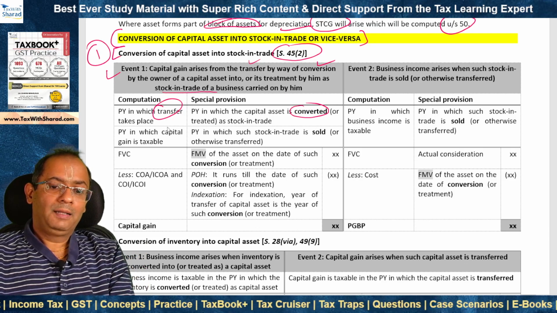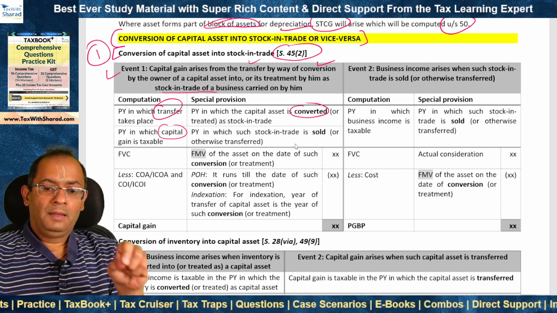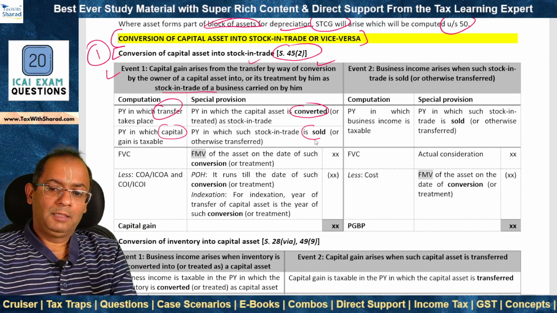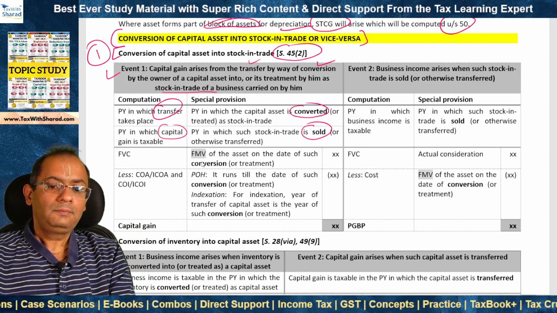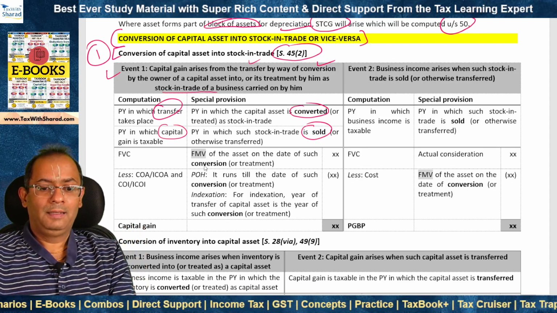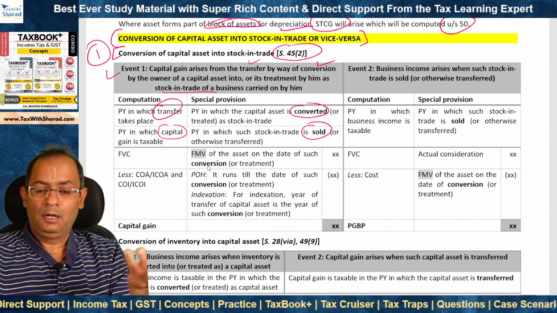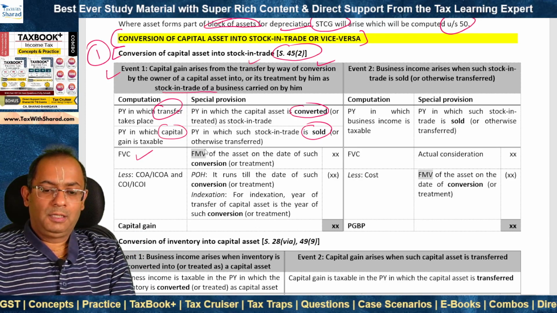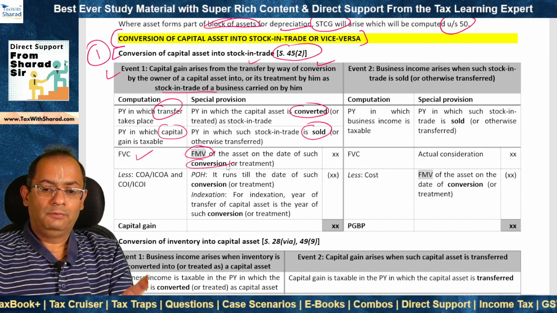But capital gain is not taxable in the year of conversion. Rather, it is taxable in the year in which the stock in trade is ultimately sold or transferred. So the taxation is deferred. Now, when the stock in trade is sold or transferred, the capital gain is taxable. And how do we compute? Full value of consideration is taken to be the fair market value of the asset on the date of conversion.